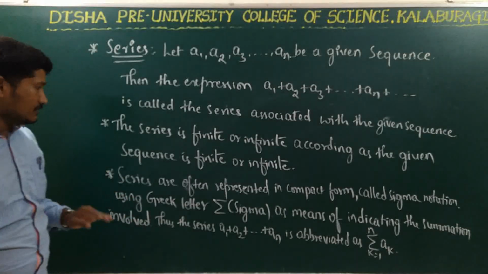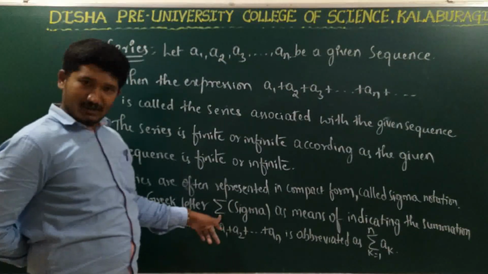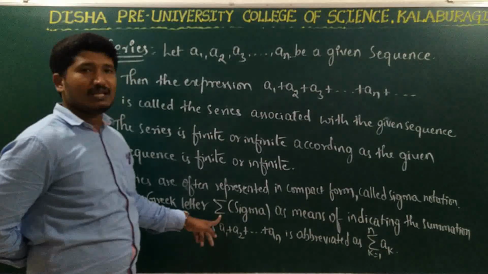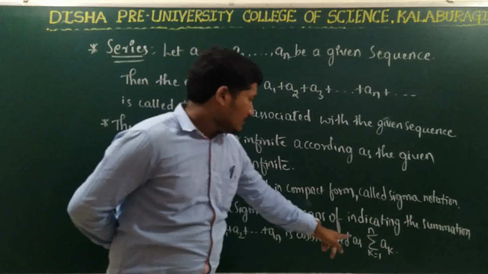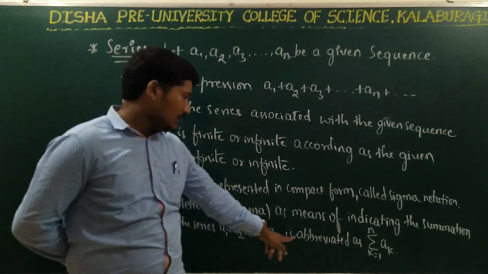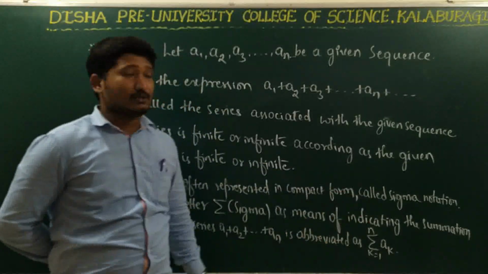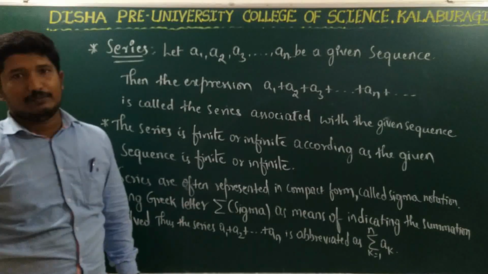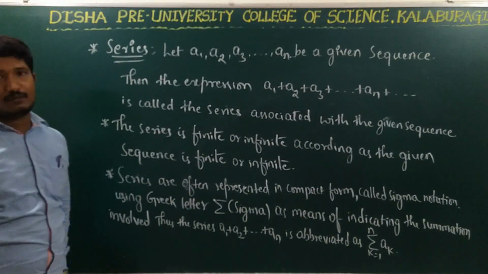I have already told you this. And I have told you that the series in a compact form is represented by using the Greek letter sigma. So a1 plus a2 plus so on plus an can be written as the summation of k is equal to 1 to n, ak with subscript k. So this is the definition of the series and some points on that.